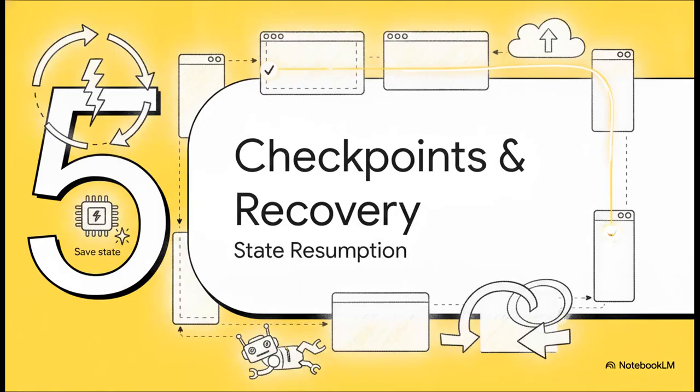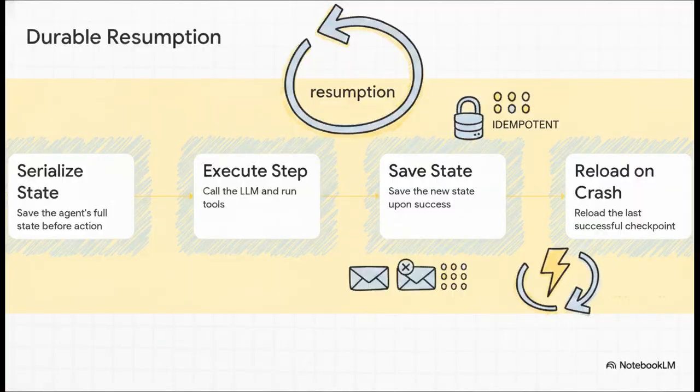Section 5. Checkpoints and state recovery. The final piece of this maturity model is crash recovery. Think about this. If an agent fails at step 14 of a 20-step process and it doesn't have a save state, you're starting entirely from scratch. To fix this, you have to build a durable resumption loop using idempotent checkpoints. That way, a crash simply reloads the last successful state.